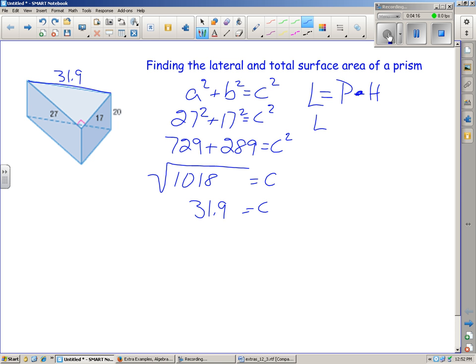So the lateral surface area is 75.9 times 20. That then gives us a lateral surface area of 1,518.